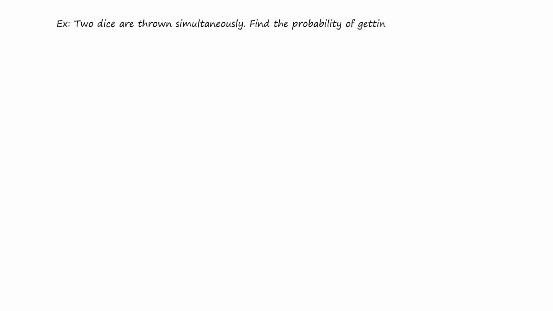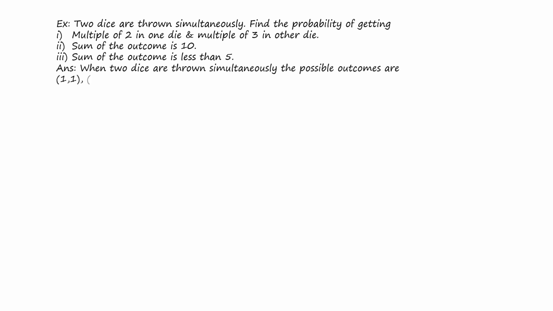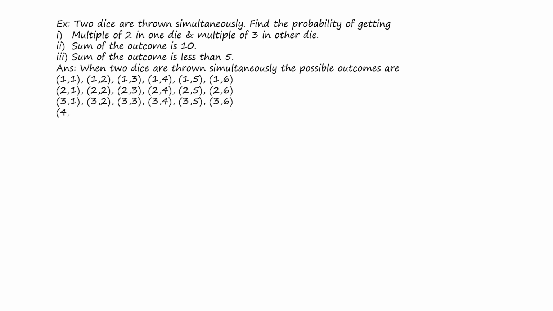Two dice are thrown simultaneously. Find the probability of getting: first bit, a multiple of 2 in one die and a multiple of 3 in the other die; second bit, the sum of the outcomes is 10; third bit, the sum of the outcomes is less than 5. When two dice are thrown simultaneously, the possible outcomes are like this. That means in this case, the total number of outcomes will be 6 squared, which is nothing but 36.